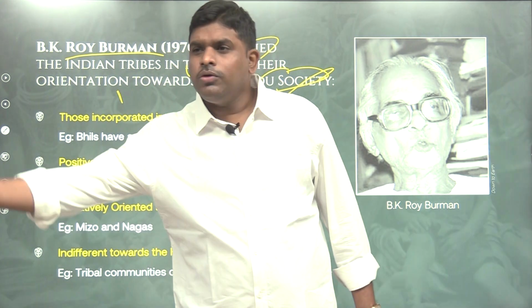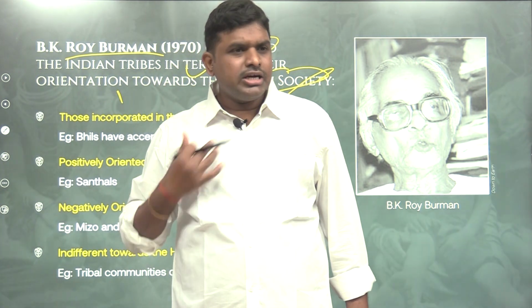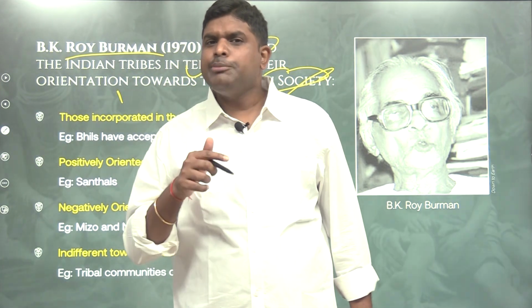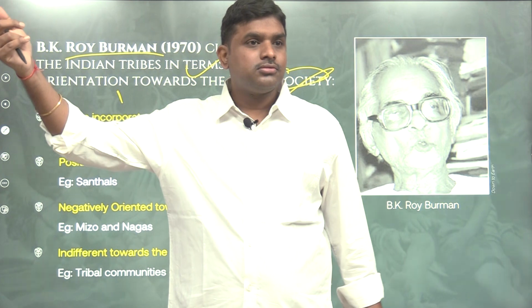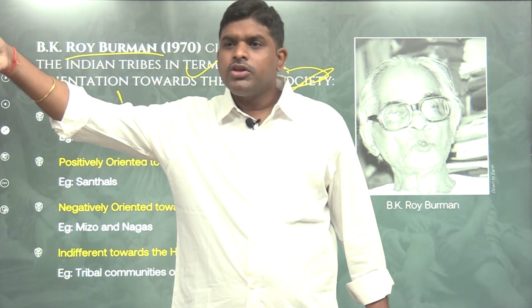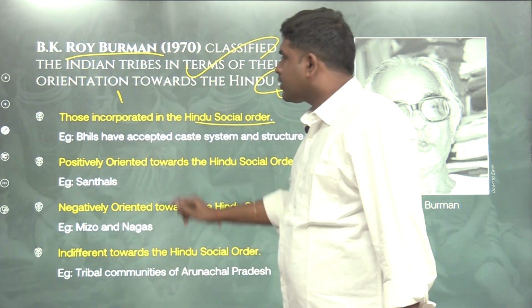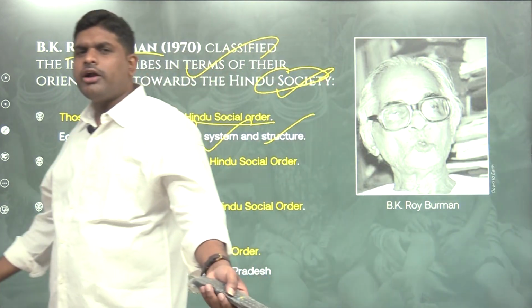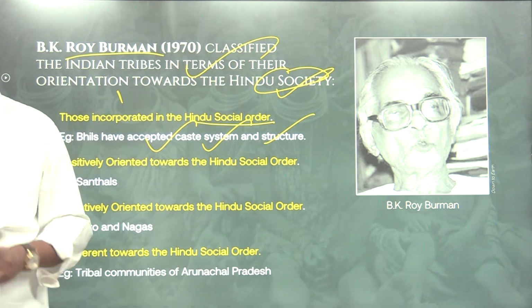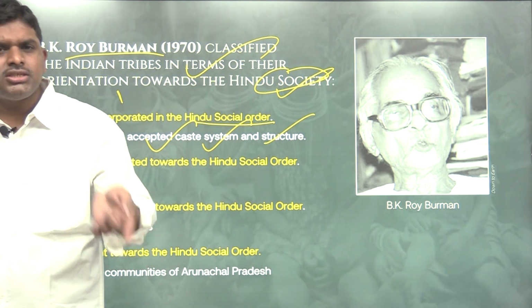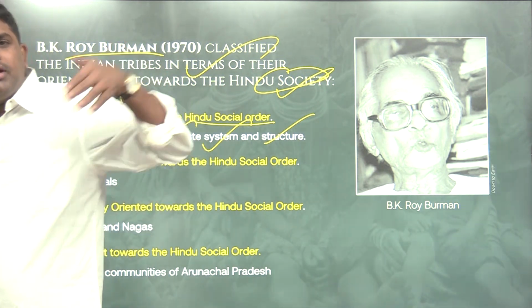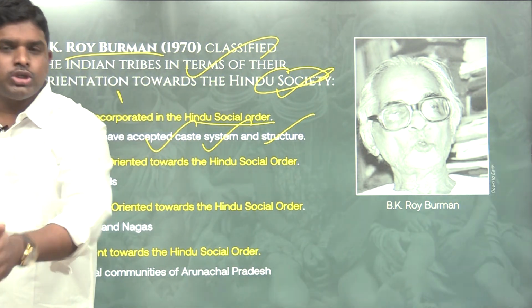Tribes who are part of the Hindu social order, like tribes worshipping Hindu gods. Bhils have accepted the caste system and structure. What is present in Hindu social order? The caste system. So the tribes who adopted the caste system completely merged into the Hindu social order. That is one variety.